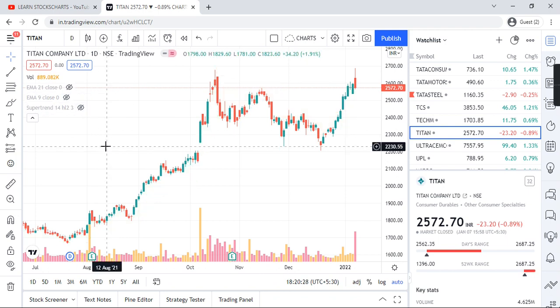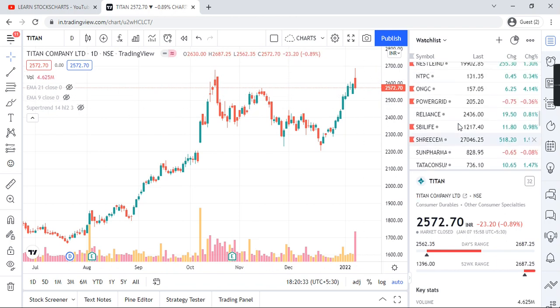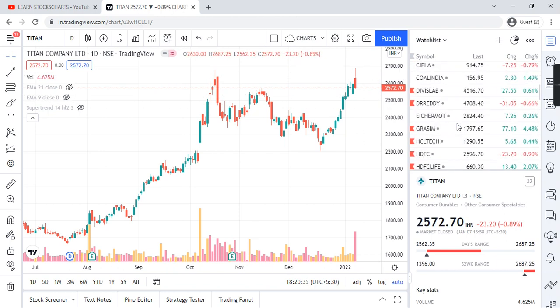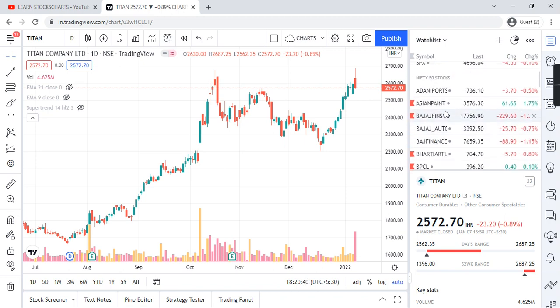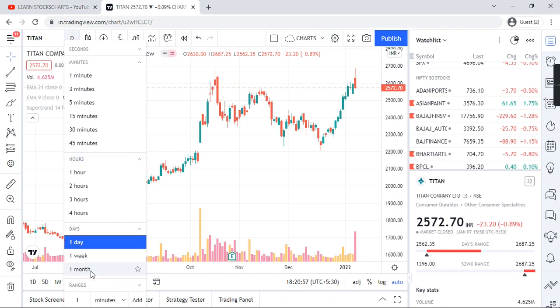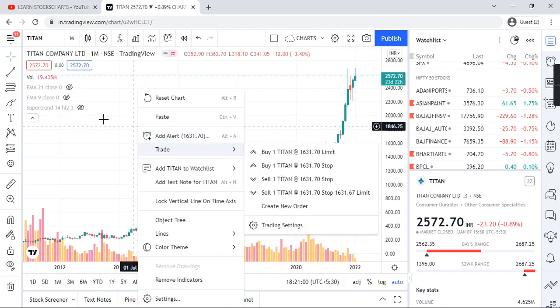Daily I pick one stock and try to analyze it. Before this, we have analyzed a few stocks which you can find on my YouTube channel, and some stocks are marked in red, so we keep monitoring those stocks. Let's start the analysis first for Titan, then we will see how other charts are performing, and let's go into the monthly analysis for Titan.